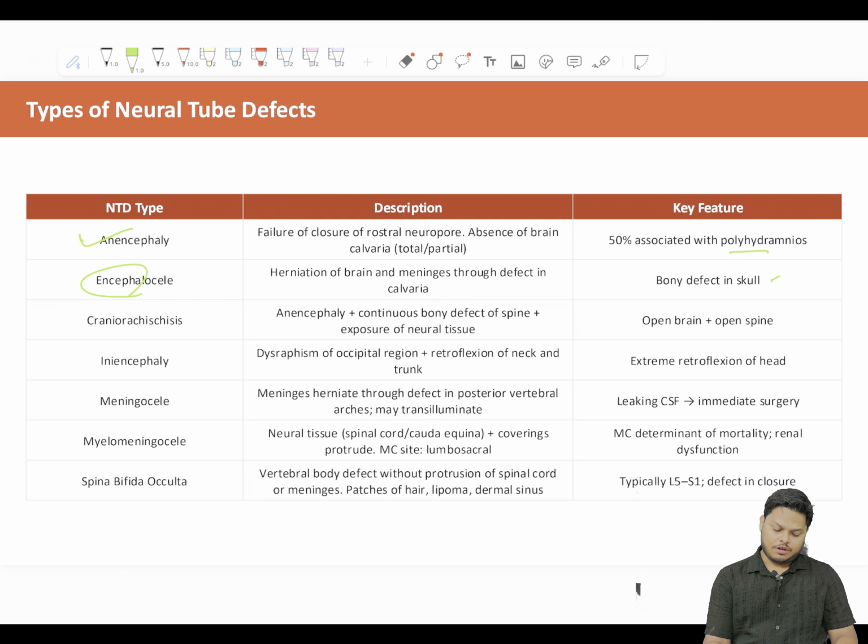So what's the management? Mostly the management is surgery, nothing else to do. Closure of the defect and a VP shunt if there is hydrocephalus. Open lesion should be closed within 24 hours. The more exposed the lesion is, the more actively we need to intervene. Closed lesions are operated within 48 hours.